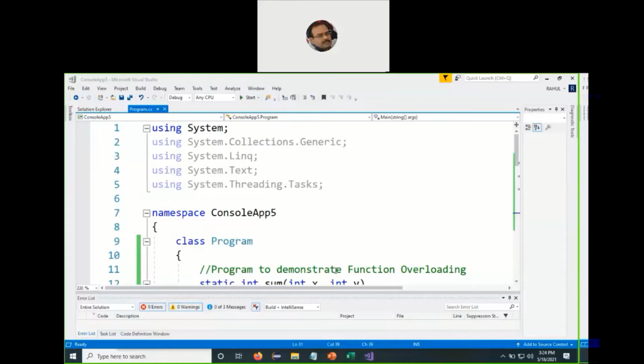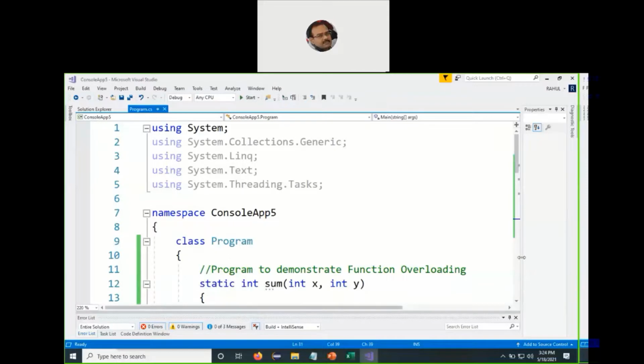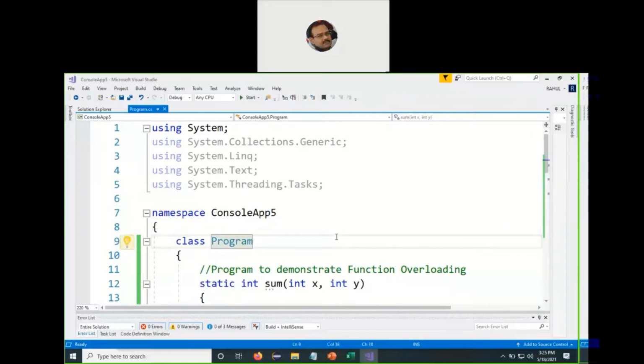So it depends upon the programmer how he would like to utilize or exploit the concept of function overloading in a program. So let us scroll down this program and see function overloading. How does it take place in C sharp? Function overloading was there in C++, it was there in Java, and the same concept gets carried forward in C sharp also.